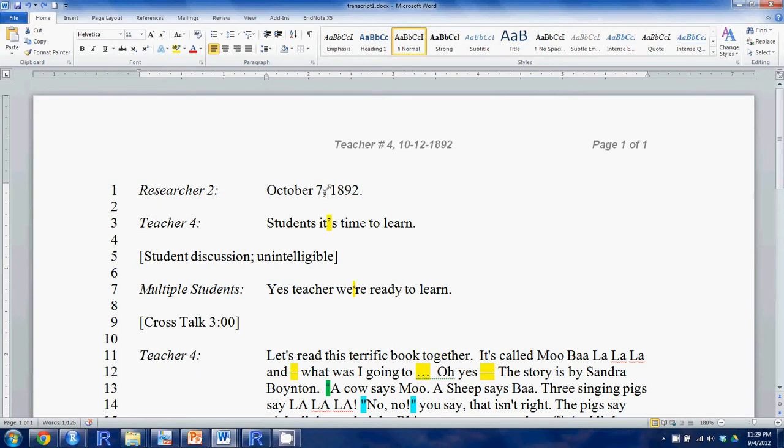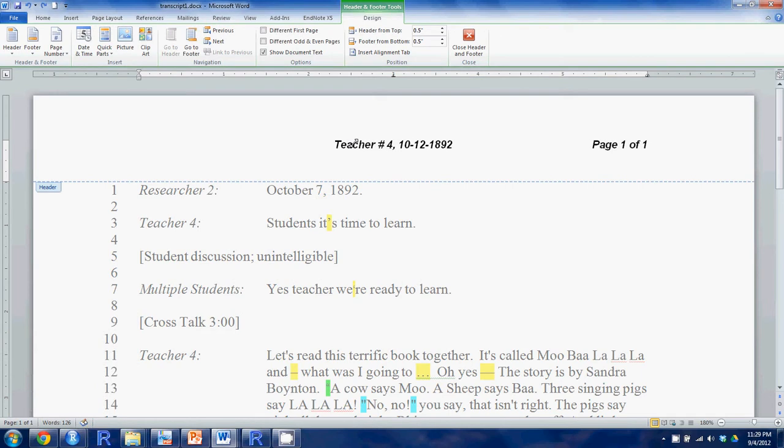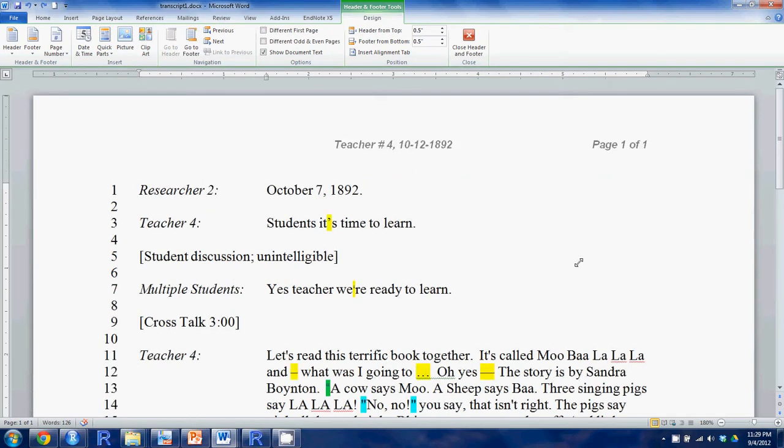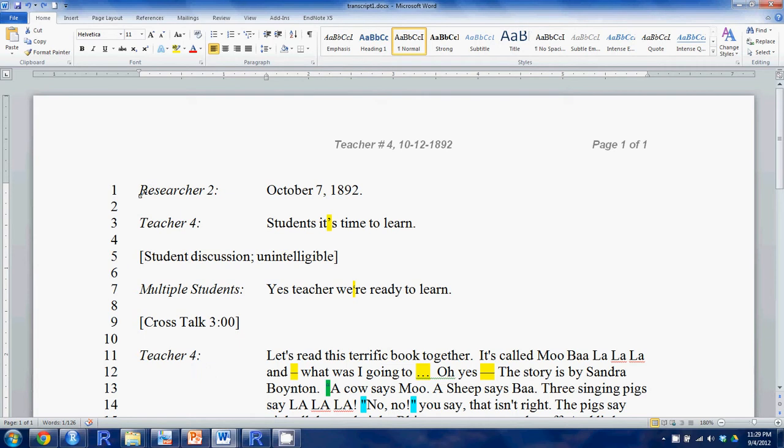And typically a researcher will have a transcript that looks something like this. They'll have a header. Headers do not affect read docx or read transcript. And then they'll generally have two columns. Now, the read transcript function, if you're reading in a docx file, must be in a two-column format. Here we have person and then dialogue, and that's generally the case for how most transcribers keep their data set.